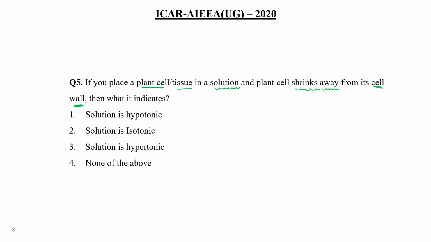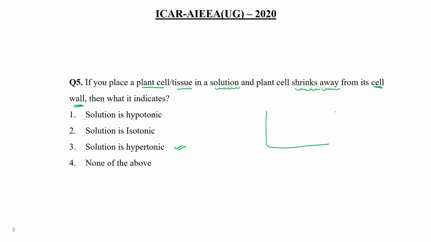Water movement occurs towards the hypertonic solution. So if the solution is hypertonic, that time water movement starts from inside the cell towards the solution side, right? So if we put a plant tissue or plant cell in a solution, and after some time this plant cell shrinks away from its cell wall, it means that the type of solution is hypertonic.